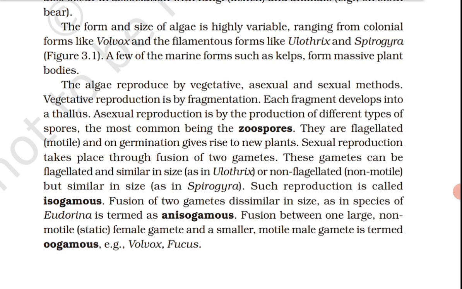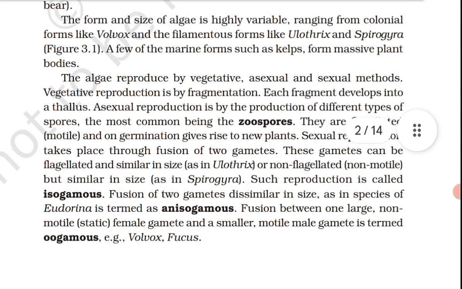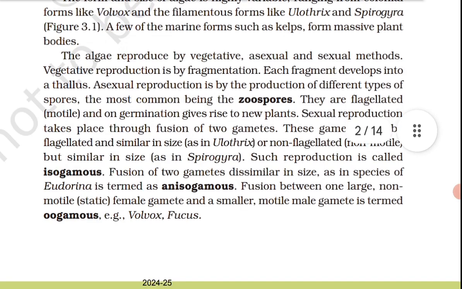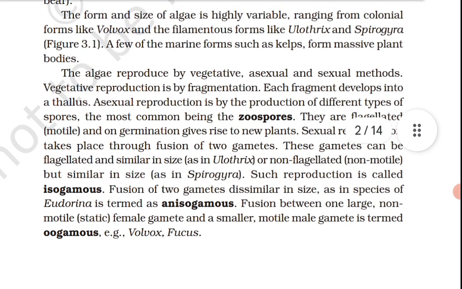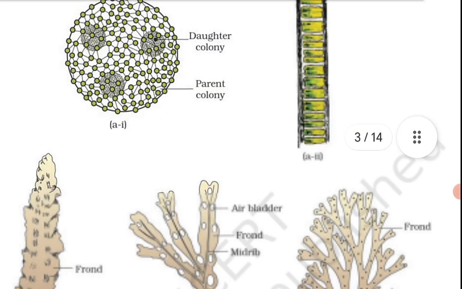Chlorella, a unicellular algae rich in protein, is used as a food supplement even by space travelers. The algae are divided into three main classes: Chlorophyceae, Phaeophyceae, and Rhodophyceae. First, we are going to read Chlorophyceae. The members of Chlorophyceae are commonly called green algae.